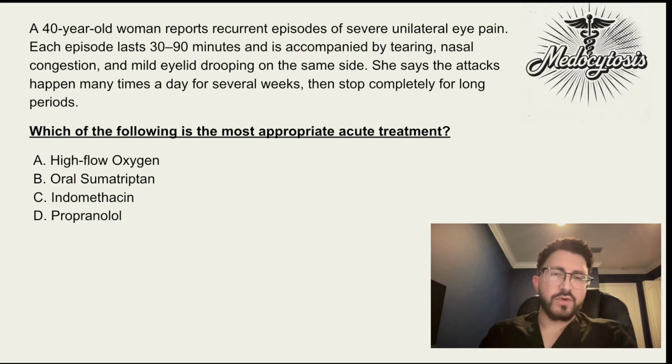Today we have a Neurology Pharmacology Step 1 question. This is a very high yield concept for Step 1, so stick around for the answer reveal.